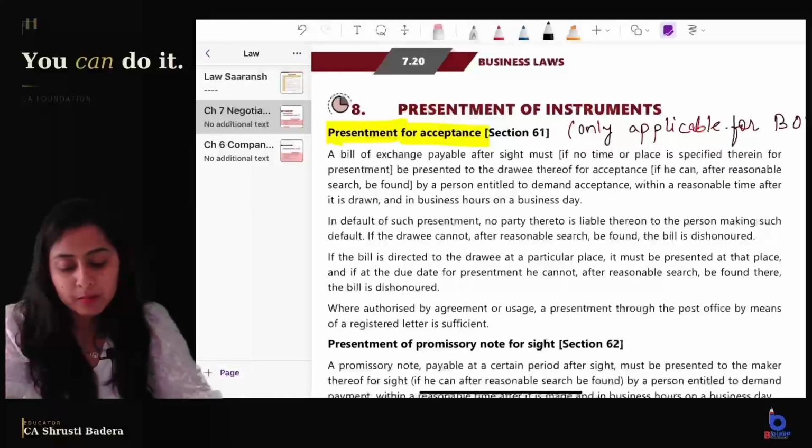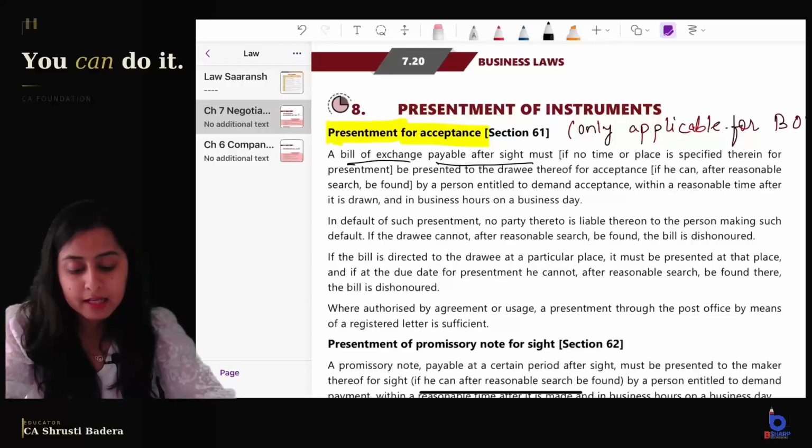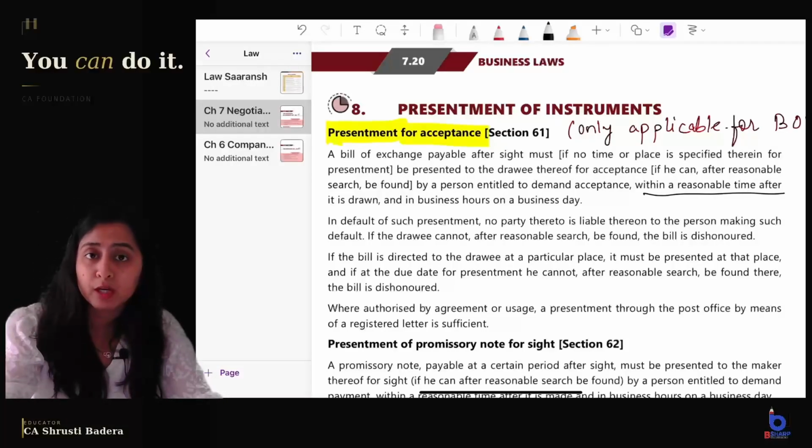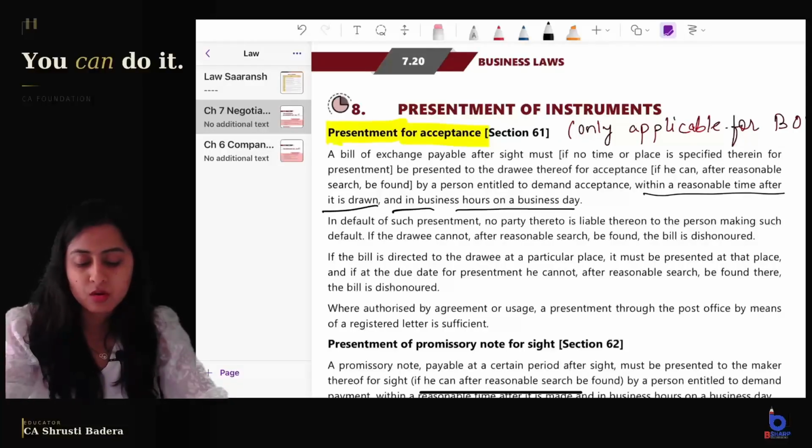Now in case of presentment for acceptance, if the bill of exchange is payable after sight, or if it is payable on demand, then it has to be presented for acceptance by a person who is entitled to demand the acceptance within a reasonable time. Even if it is a demand instrument, you cannot demand it any time. It has to be presented for acceptance within a reasonable time after it is drawn, and in business hours on a business day.